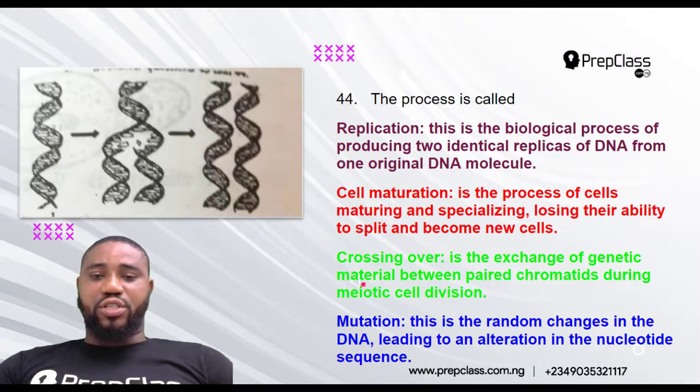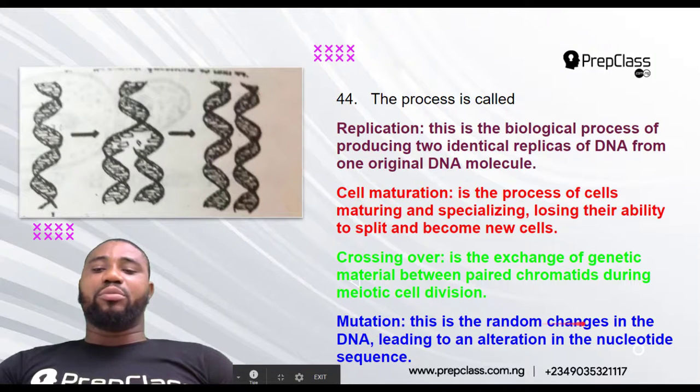Crossing over is the exchange of genetic material between paired chromatids during meiotic cell division, that is, between 2 chromosomes. This is not a chromosome, so this answer does not tally.